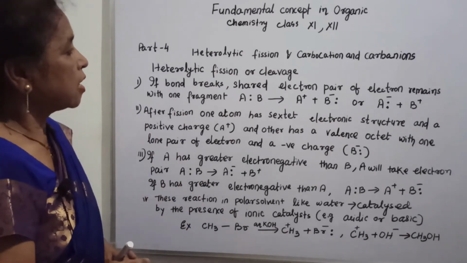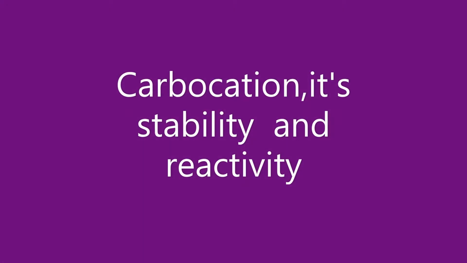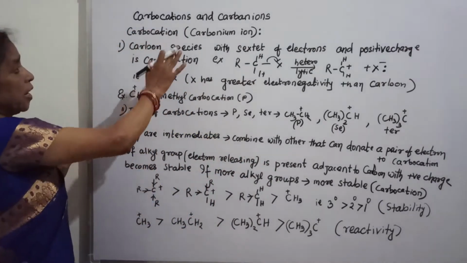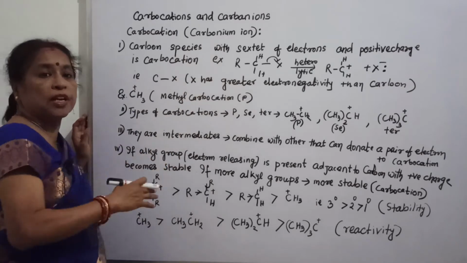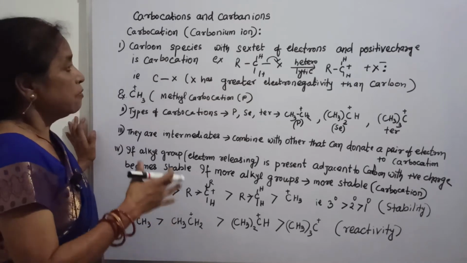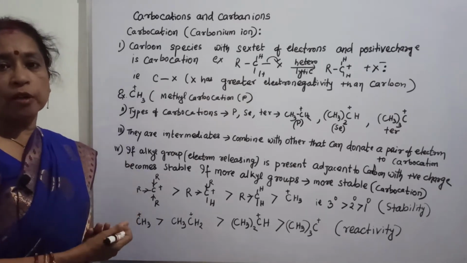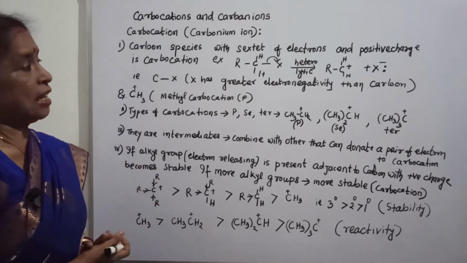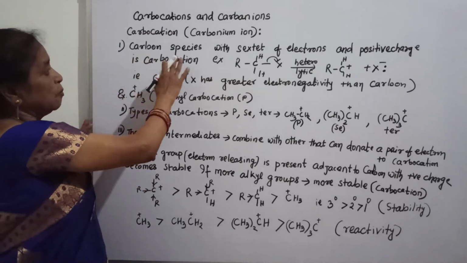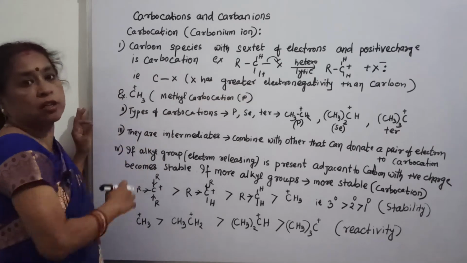Now next we will see carbocation and carbanions. Carbocation: what is carbocation? It is also known as carbonium ion. Carbocation is formed by hydrolytic fission. When an organic compound breaks by hydrolytic fission, the carbon in the organic compound occupies the positive charge, that means a sextet of electrons. Carbon with a sextet of electrons and a positive charge is called a carbocation.